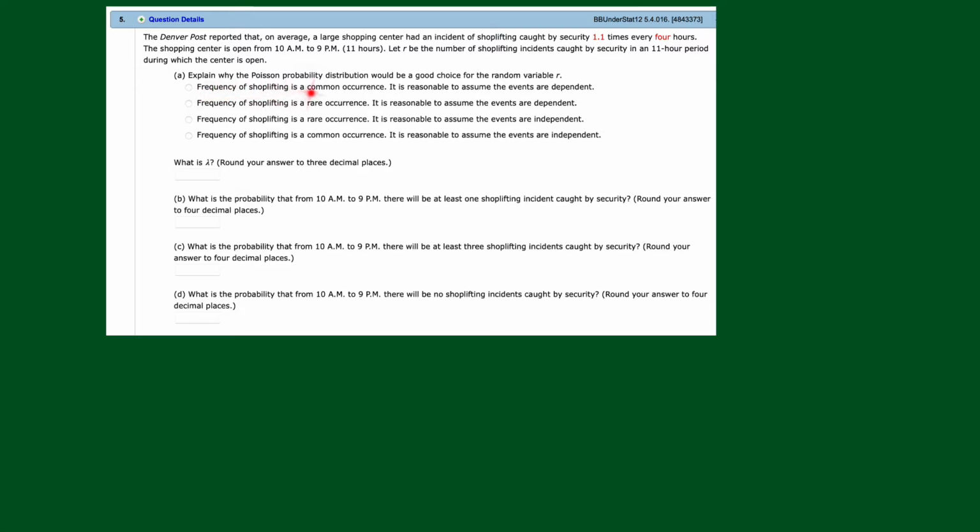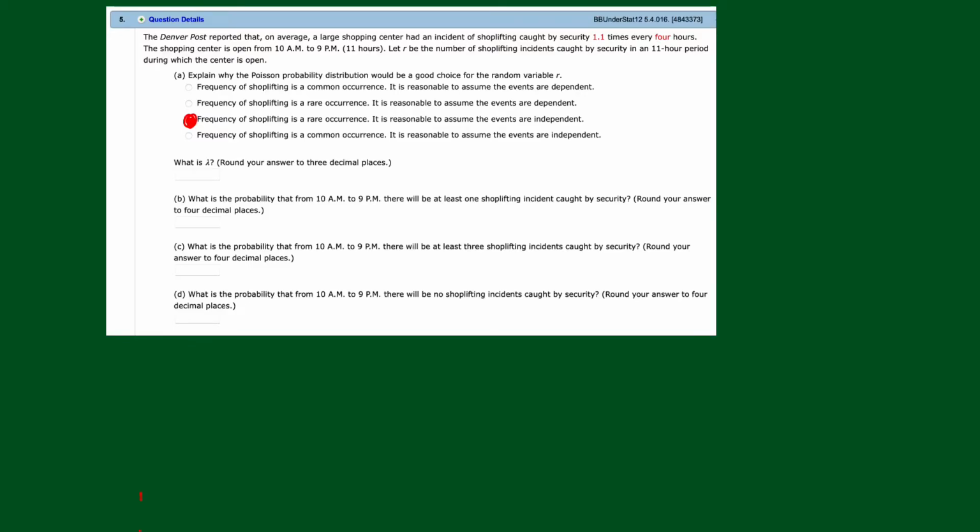Frequency of shoplifting is common. No, that's not it. Frequency of shoplifting is rare, and it's reasonable to assume they're dependent. I don't think so. I want independent. Frequency of shoplifting is rare, yeah, and it's reasonable to assume that they are independent. I'm going with that one, but just to be safe, read the last one. Frequency is common. All right, that's not it. So let's go with this one right here.